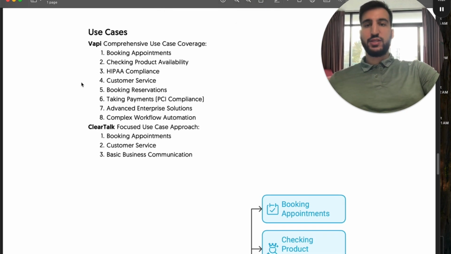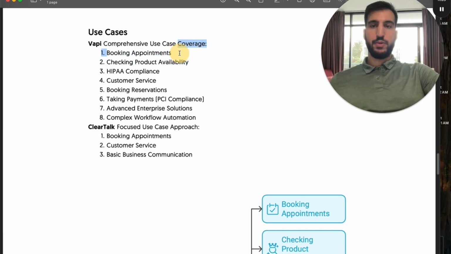So the different use cases for Vapi: you can book appointments with it, and it'll check product availability. Maybe you have a Shopify store, you can check the availability, you can take payments on it, you can make it PCI compliant, all of that different stuff. You can also make it HIPAA compliant, which is pretty cool. You can handle customer service, so you can pull up tickets, send tickets through, all those different requests, you can put that all directly through.